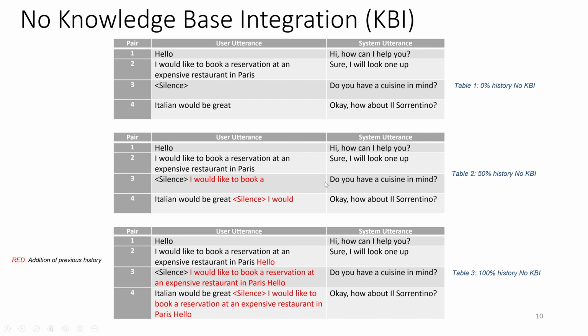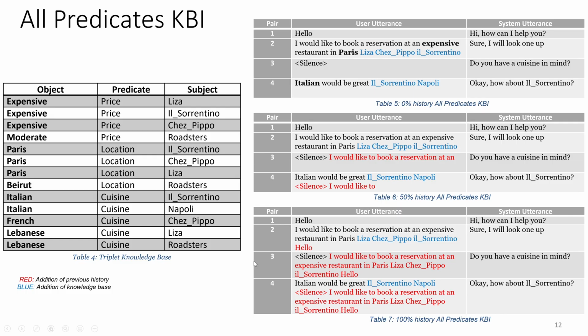So we used this new data set for each of these variations, and we ran our experiments. Now, in the second experiment, we are trying to use a knowledge base. So here we have a simple knowledge base: object, predicate, subject. We have objects like expensive, moderate, which are mapping to price. We have Paris, Beirut, which map to location. And we have Italian, French, Lebanese, which map to cuisines. And these are the actual values for these tuples.